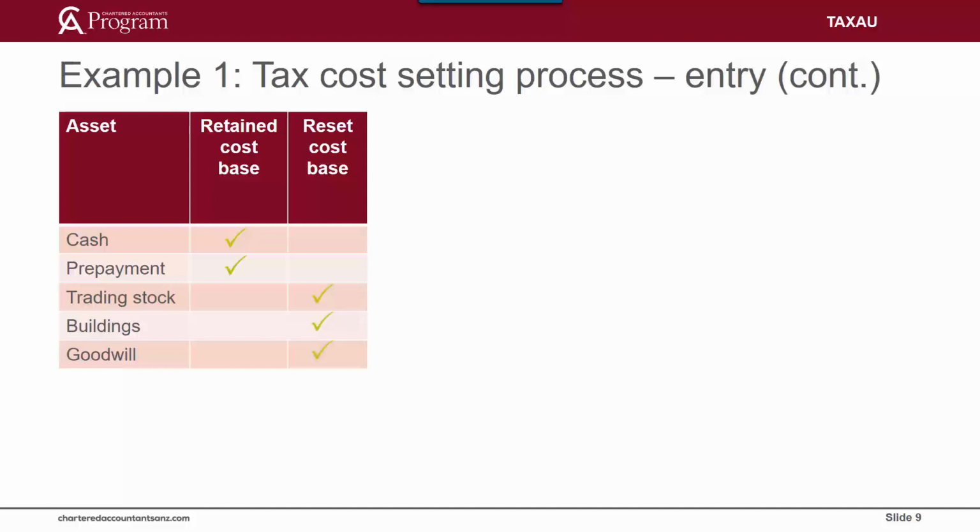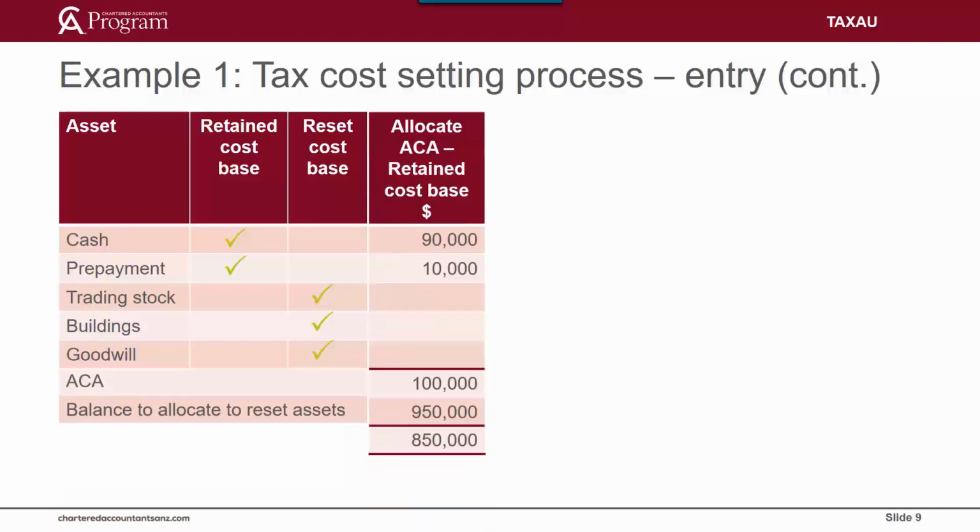But buildings, trading stock, and the unrecognised goodwill are reset cost base assets. A market value cap will apply to the trading stock under Section 705-40. However, buildings and goodwill are not revenue assets. Therefore, the market value cap does not apply to these assets for the purpose of allocating the tax cost setting amount. The third stage of the tax cost setting process is to allocate the ACA totaling $950,000.